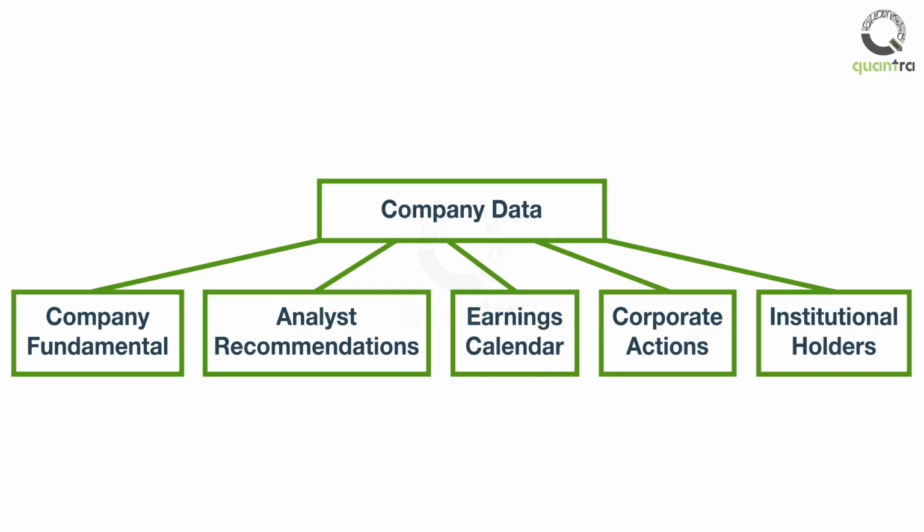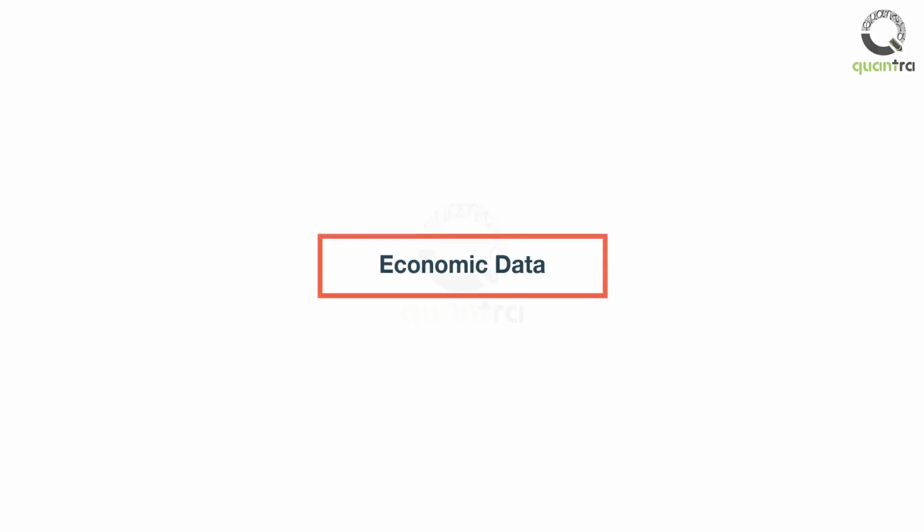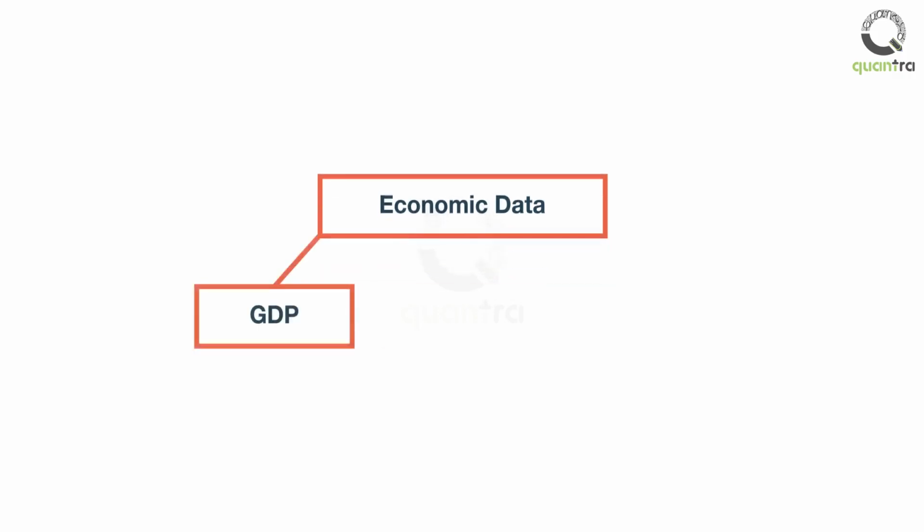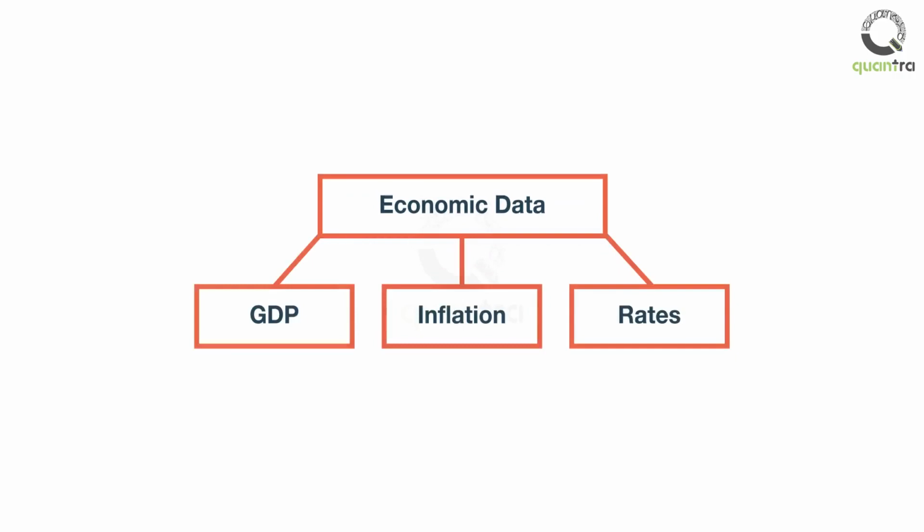Apart from the company-specific information, you should also look at the big picture. Thus, the fourth part focuses on the economic data of a region. You will understand how to retrieve the macroeconomic data, which includes the GDP, inflation, and interest rates. This ensures that you would have a rough idea of how the economy is progressing as well.